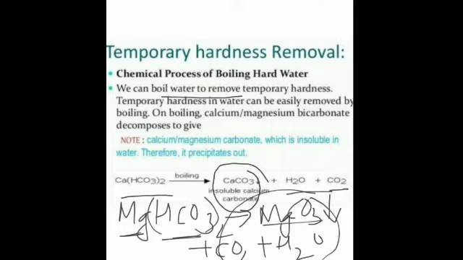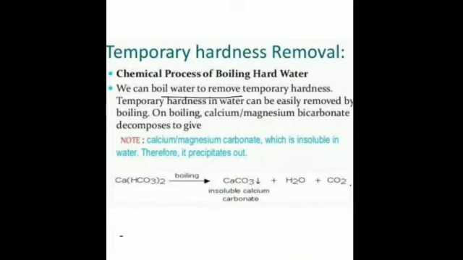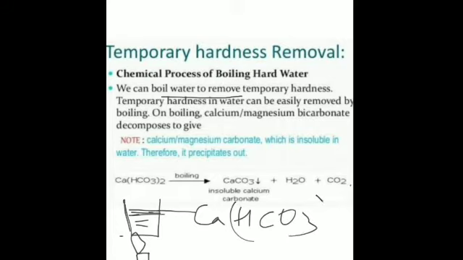This is left, and this will also be eliminated by further boiling it. So what are you doing? First of all, if suppose we are taking this in a container and we are heating it, then what is happening? An insoluble layer of calcium carbonate or magnesium carbonate is being formed, and then this is filtered. And when this is filtered, what is left behind is just soft water, and carbon dioxide is eliminated by further boiling it. Is it clear?